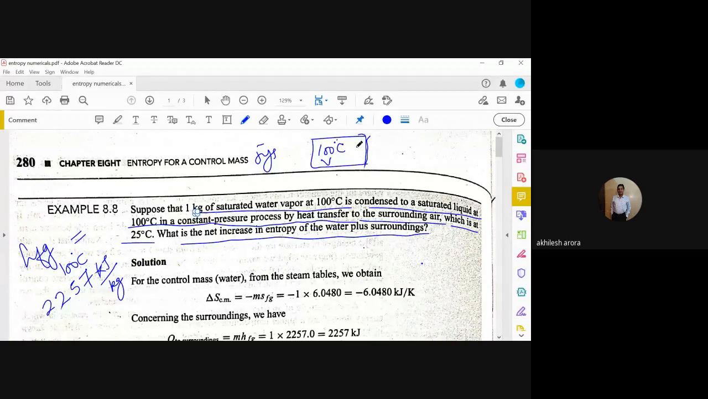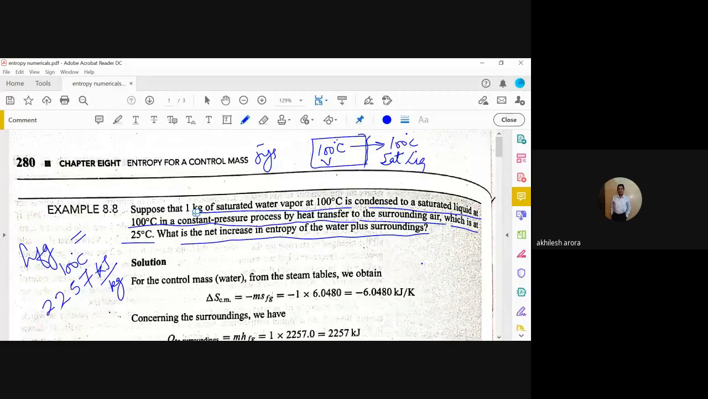Within this container, we are converting this to 100 degrees Celsius, now saturated liquid. So this is basically the latent heat of condensation at 100 degrees Celsius. Sir, the answer is 1.59, the entropy change of the universe. Who is speaking? Siddharth Ranjan. Okay, I don't know, I haven't worked it out. I'm just explaining you the procedure.